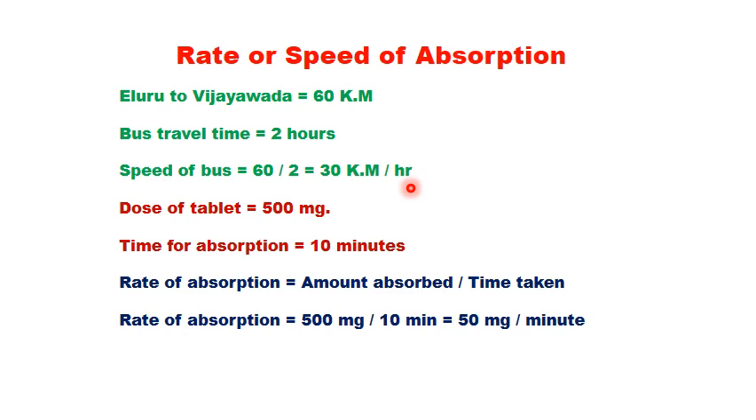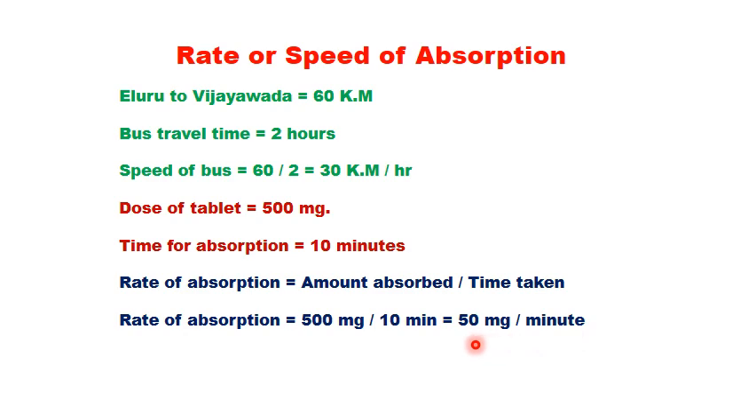Now let us calculate the speed of absorption. The dose of the tablet is 500 mg. The time taken for absorption is 10 minutes. Now how do we calculate the rate of absorption? So rate of absorption is equal to amount absorbed by time taken. So rate of absorption is equal to amount absorbed, 500 mg, divided by 10 minutes. So the speed of absorption is 50 mg per minute.